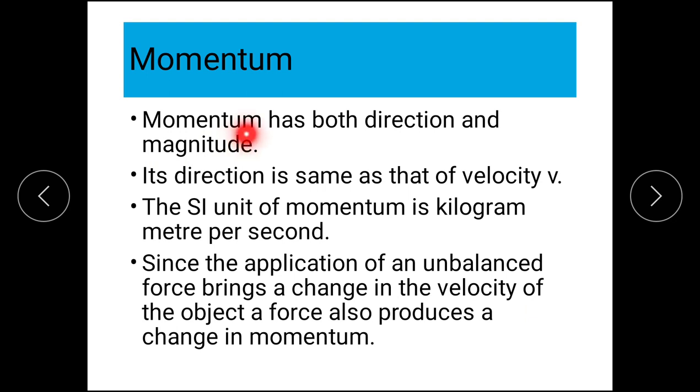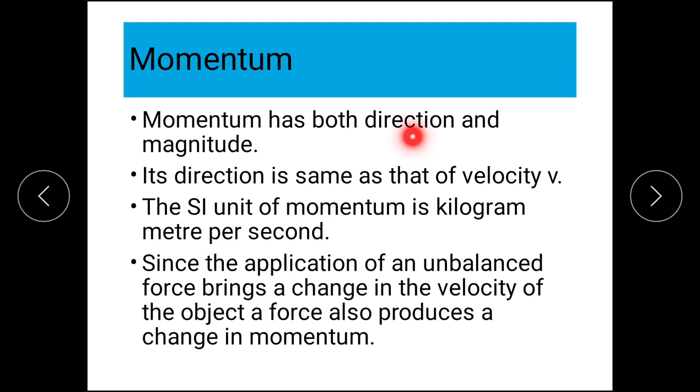Momentum has both direction and magnitude. Its value is also there and it goes in a definite direction. In the textbook there is no mention, but what you must know is, where direction is mentioned, it is a vector quantity.